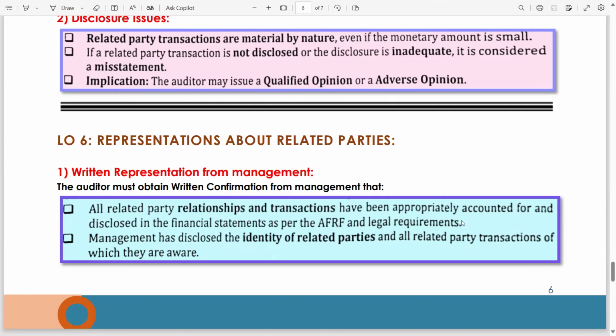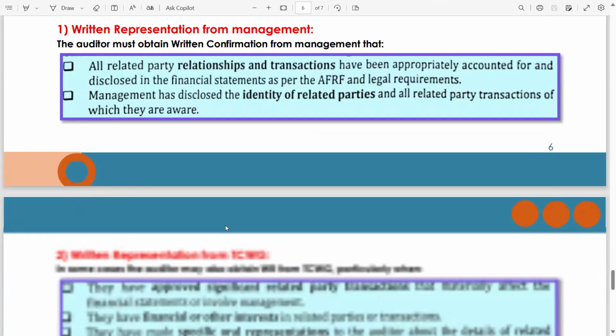Written representation from management. The auditor must obtain WR from management that all related party relationships and transactions have been appropriately accounted for and disclosed. Management has disclosed the identity of related parties and all related party transactions of which they are aware. These are the things written in the written representation, and we obtain it from the management. How we obtain it? Management should sign on this confirmation.